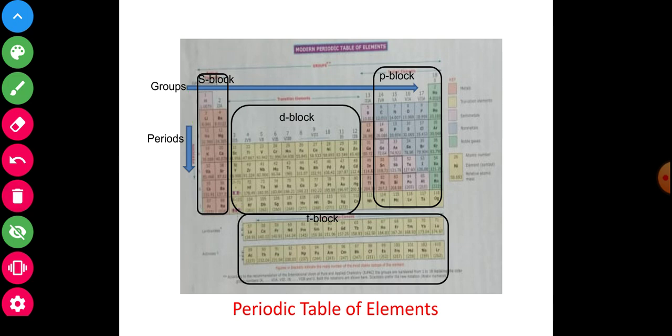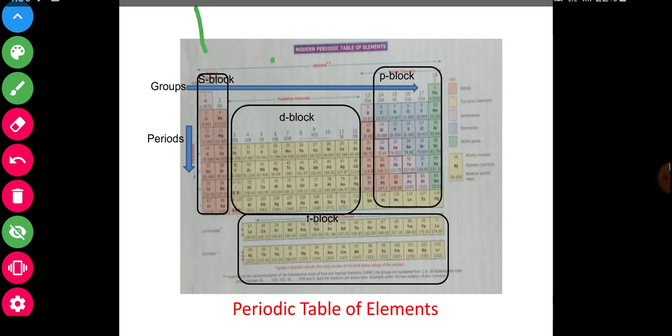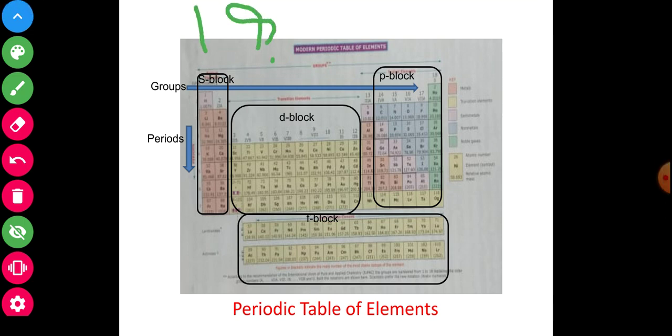And the number of groups? 18. How many? 18. Yes. 1, 2, 3, 4, 5, 6, 7, 8, 9, 10, 11, and the last, 1 to 18. We will say 18 groups.